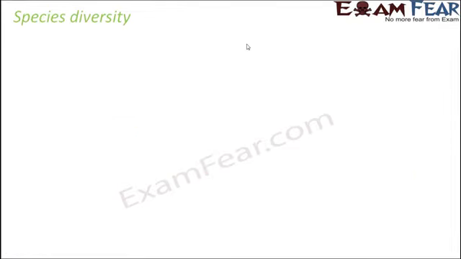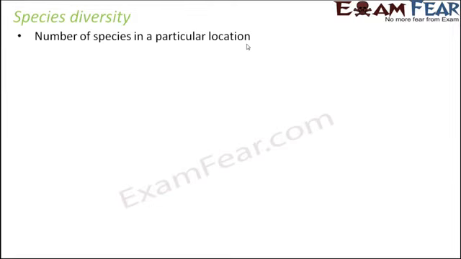Now let us talk about species diversity. Here we will not concentrate on one particular species, but go at a little higher level. Here we look at the variety of species seen in a particular location. So the location is fixed. If you are talking about a particular region, then in that region there are different species present.